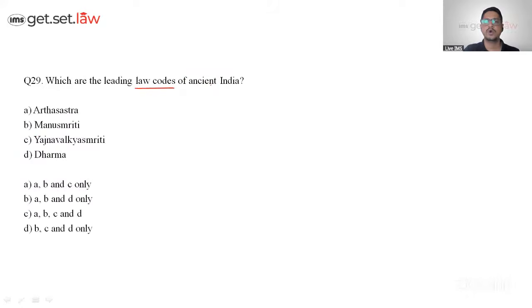Which are the leading law codes of ancient India? So technically, all four are the law codes over here. If we talk about Yajnavalkya Smriti, Manusmriti, Arthashastra, or Dharma, individually, Arthashastra was written by Kautilya Chanakya. It has laws on punishment, courts and judges, administration of justice. That is what Arthashastra was about.